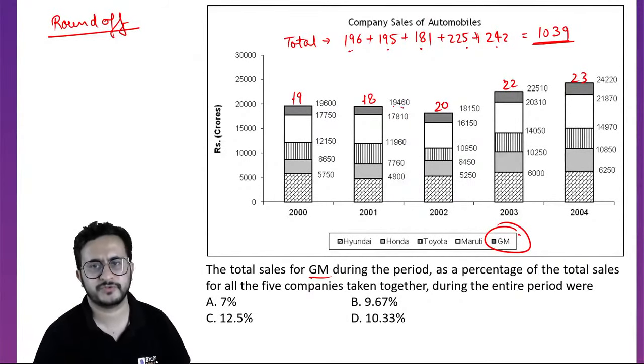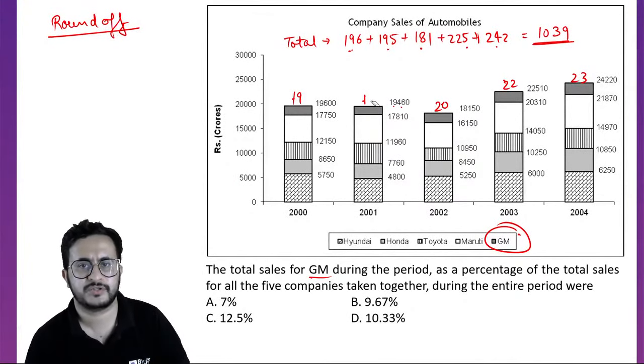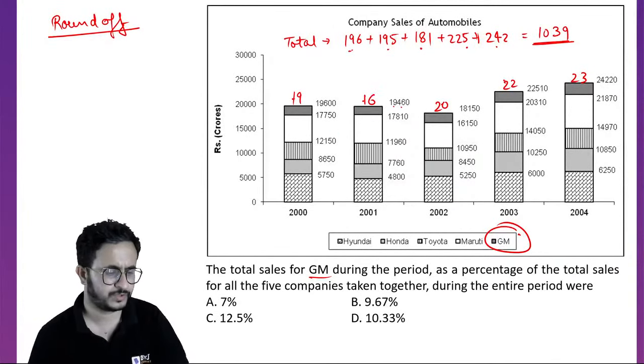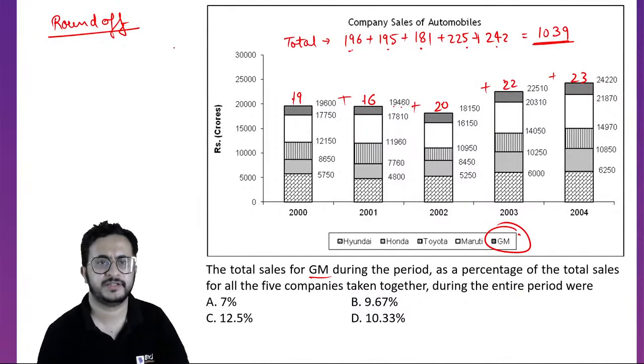No, this is not, 16, sorry. This will be 16. So 35 plus 20, 55, 77, 100. 100 by 1039.